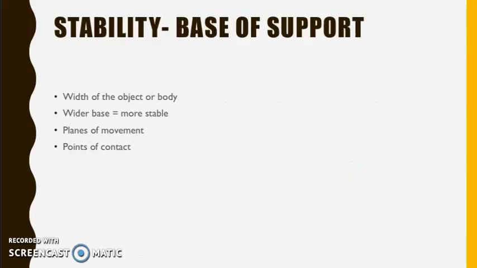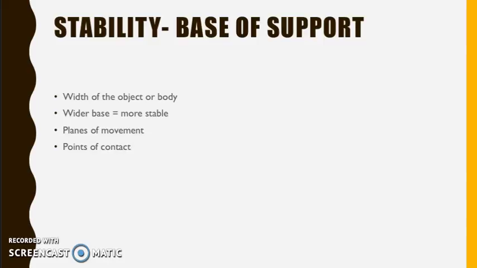So the base of support is the width of a body or object created by the points of contact with the floor. An example of this is if a basketballer was standing with their legs a metre apart, their base of support would be a metre. With a wider base of support, the object will be more stable. For example, when an attacking basketballer is driving towards a defender, the defender will widen their legs to prepare for the impact because they'll be more stable.